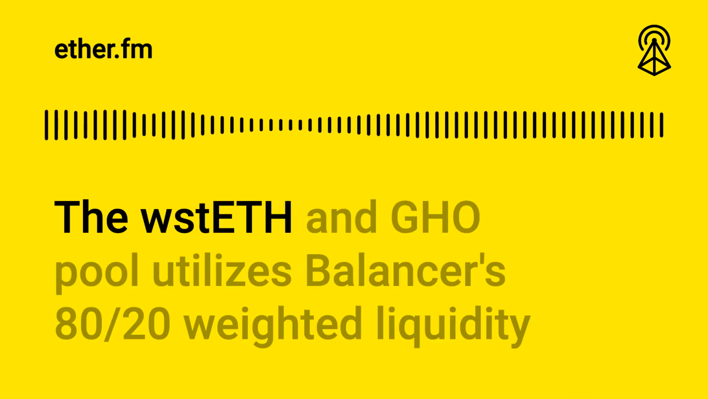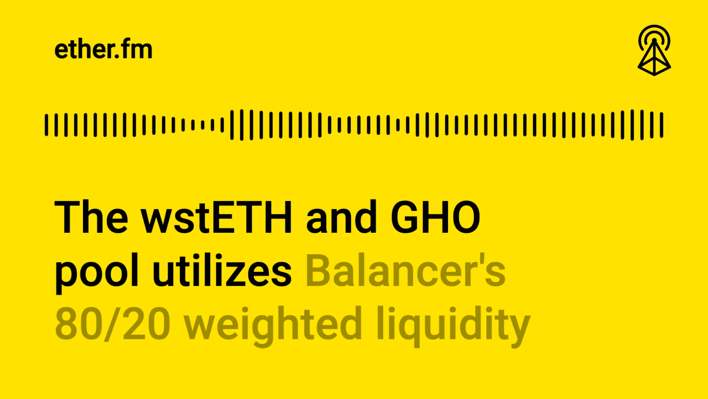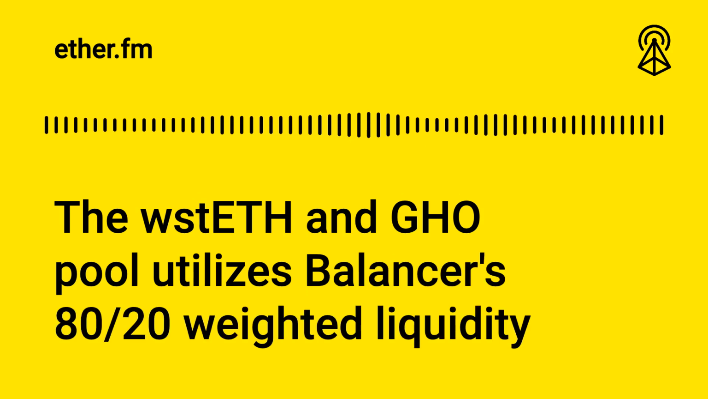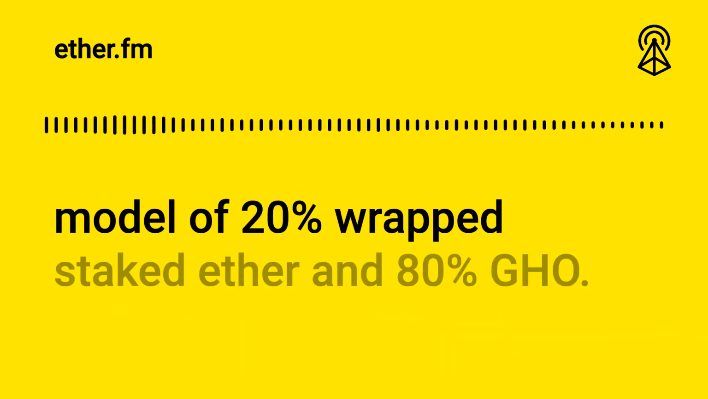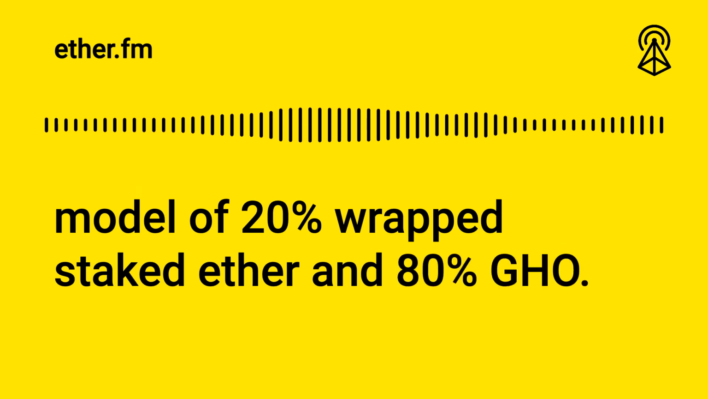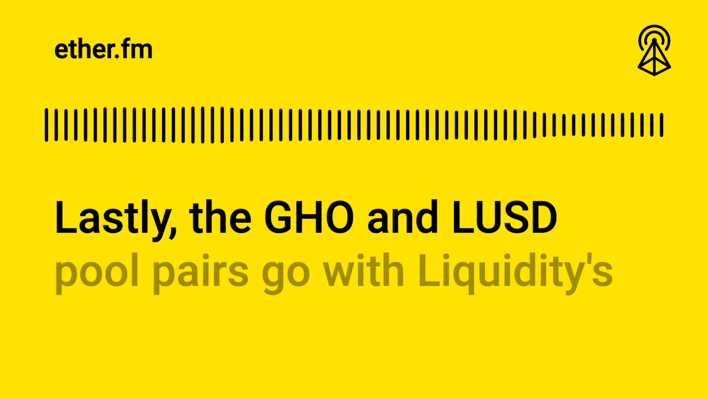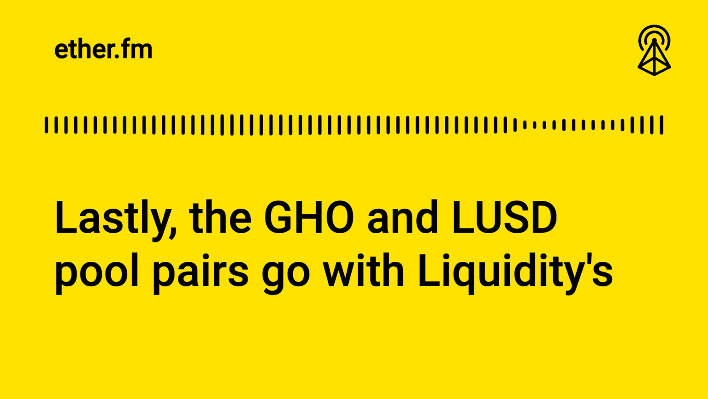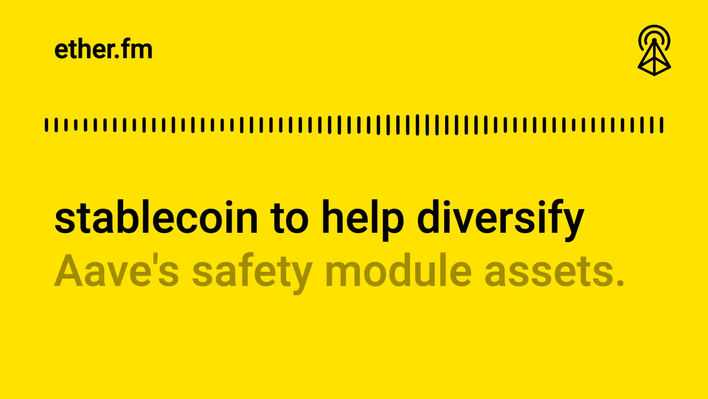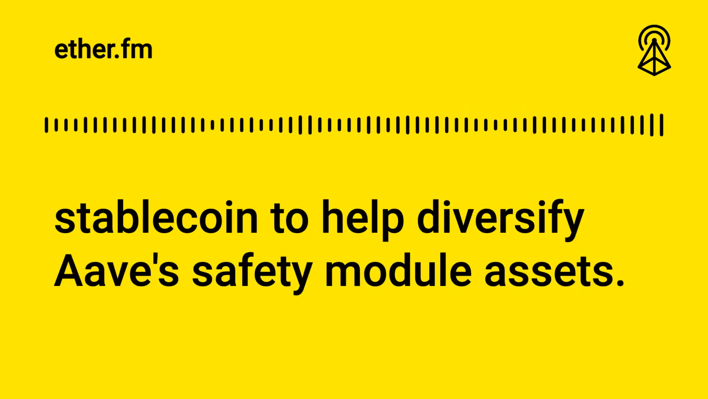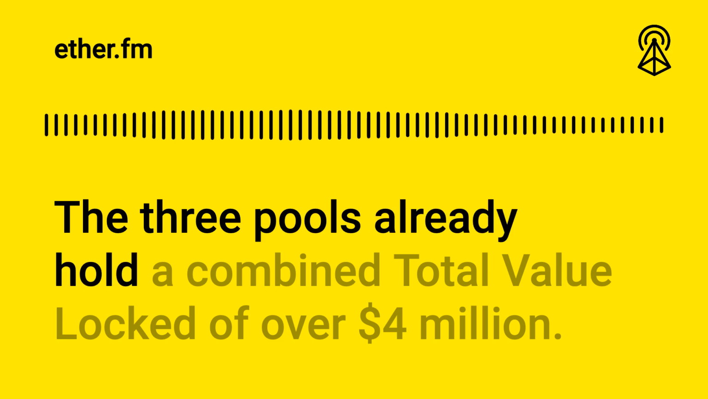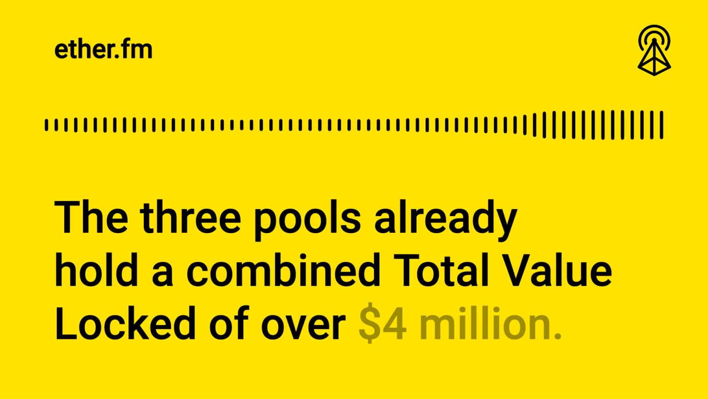The wrapped staked Ether and Go pool utilizes Balancer's 80-20 weighted liquidity model of 20% wrapped staked Ether and 80% Go. Lastly, the Go and LUSD pool pairs Go with Liquity's stablecoin to help diversify Aave's safety module assets. The 3 pools already hold a combined total value locked of over $4 million.